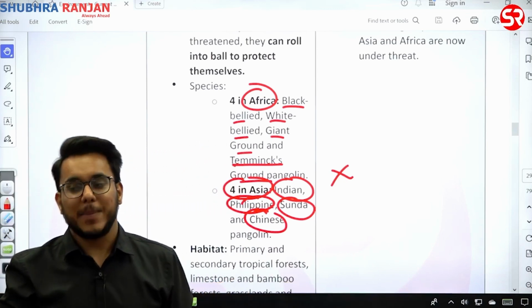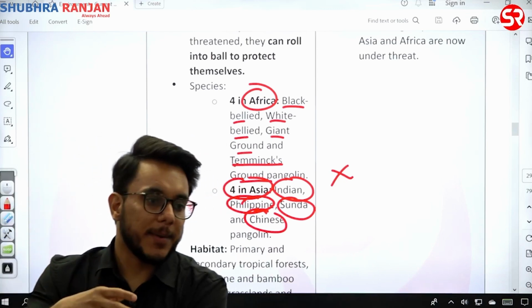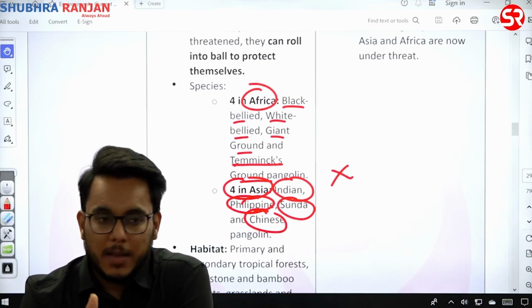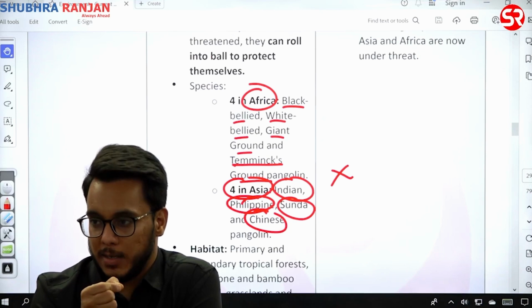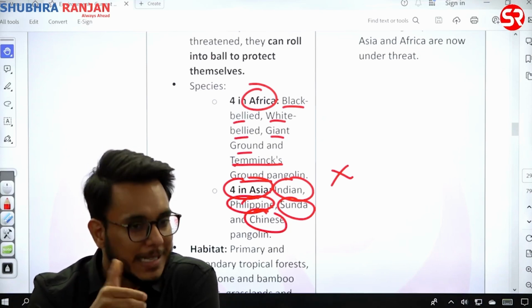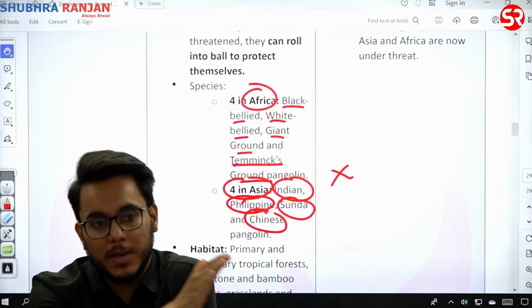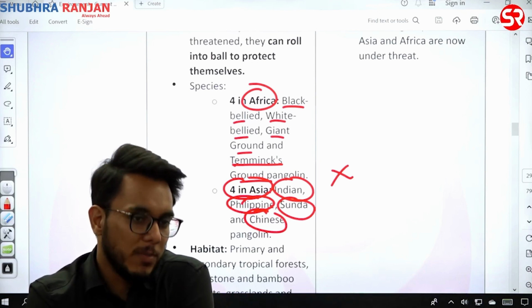अभी समझो what happened in China. By investigating the scales of a pangolin, it was found that the scales of pangolin are different from the other varieties of pangolin that are observed.